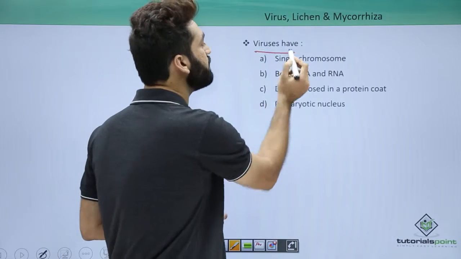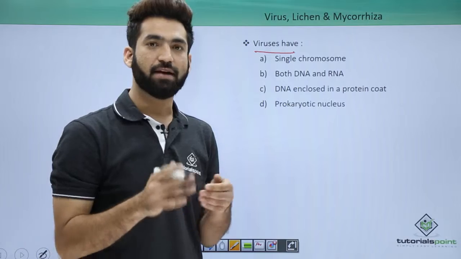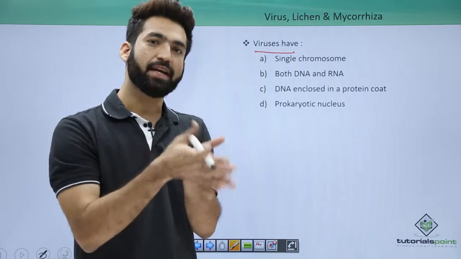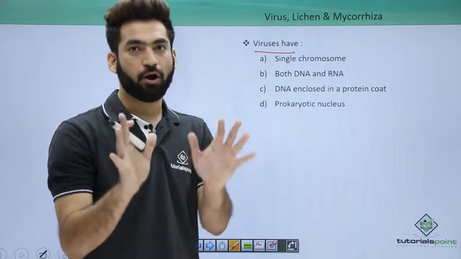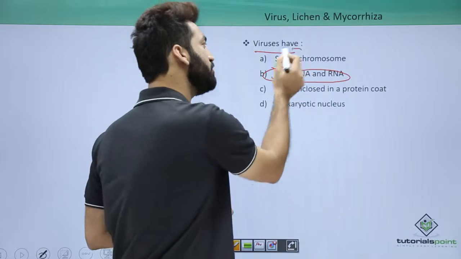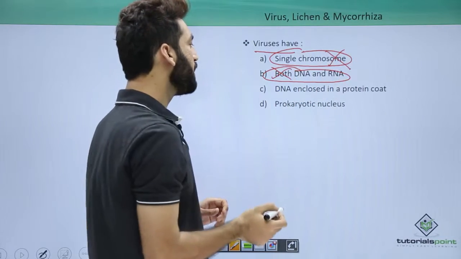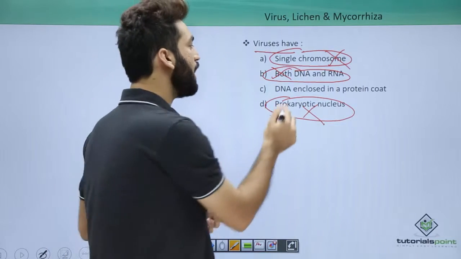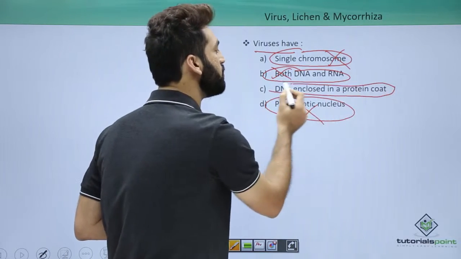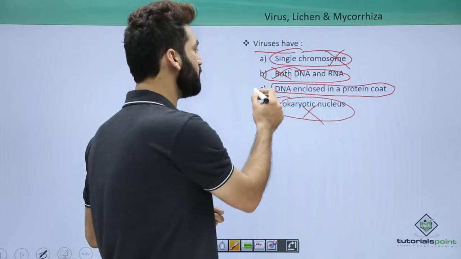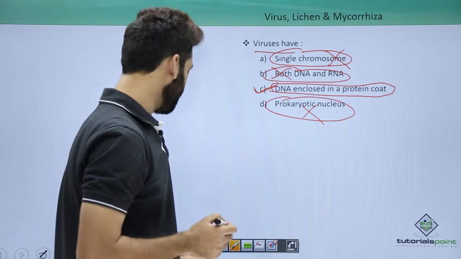When you talk about viruses, I've told you viruses have genetic material and a protein coat. And this genetic material can be DNA or RNA, not both. So both DNA and RNA cannot be the answer. Single chromosome, no, this is a wrong answer. Prokaryote nucleus is also a wrong answer, they don't have a nucleus. And this can be the correct answer. They must be talking about deoxyviruses, which will have DNA enclosed in the protein coat. So the correct answer is C.